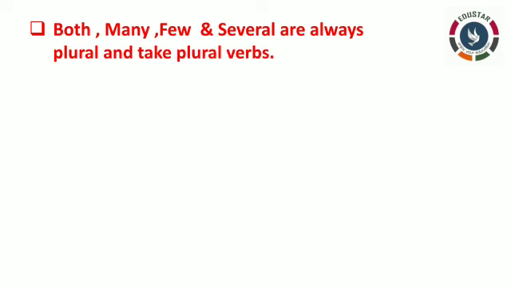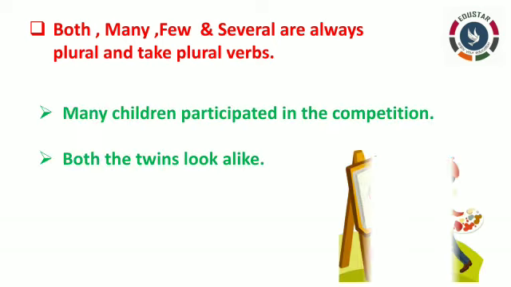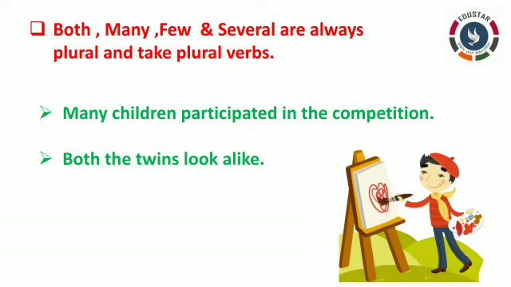See the next one. The words both, many, few or several are always plural in form and so they take the plural form of verb. Both is already considered as more than one. So in such cases you have to use only plural form of verbs. See here, I have given examples. Many children participated in the competition. Both the twins look alike. So like this you have to write it. Now let's move on to the next one.